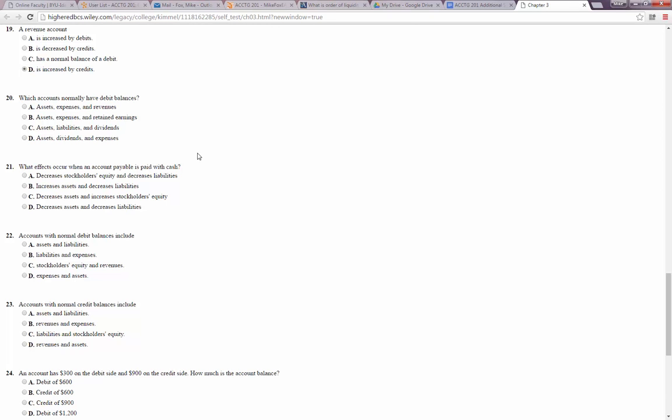Which accounts normally have debit balances? So we would expect all the accounts that are increased by debits to have a normal balance on the debit side. So that would be assets, expenses, and dividends.